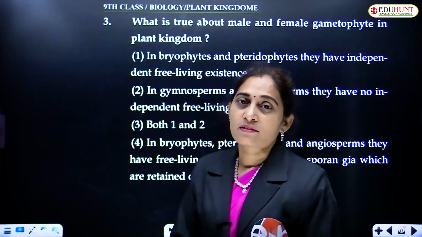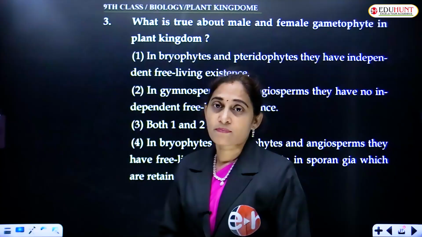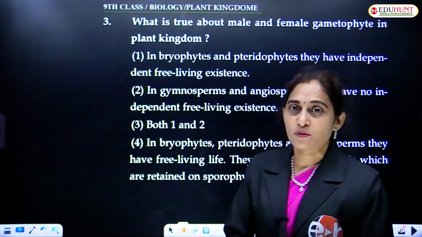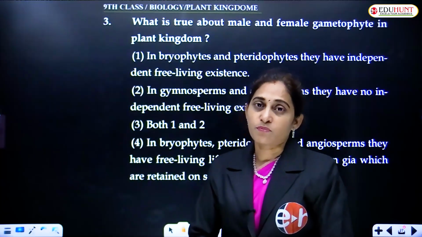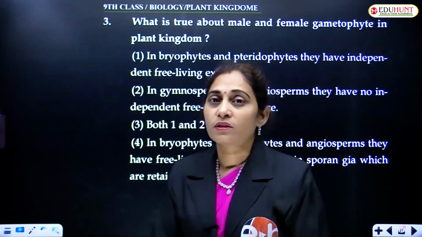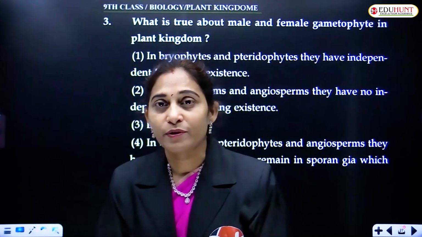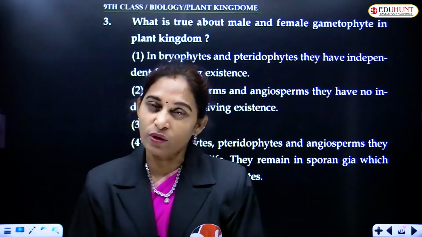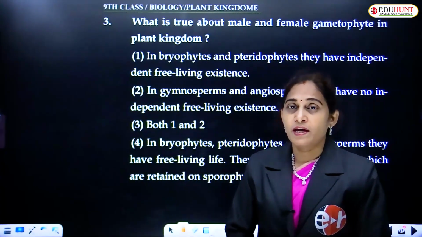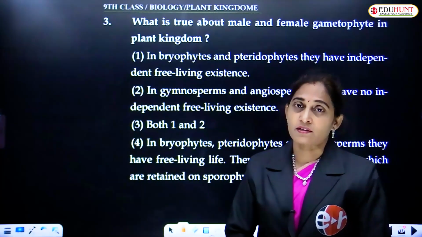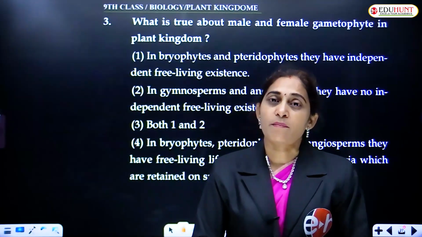In bryophytes, the dominant phase of the life cycle is definitely a gametophyte. Some species produce both male and female sex organs on the same gametophyte, that is bisexual or monoecious, and some produce male and female reproductive organs, that is antheridia and archegonia, on separate gametophytes.